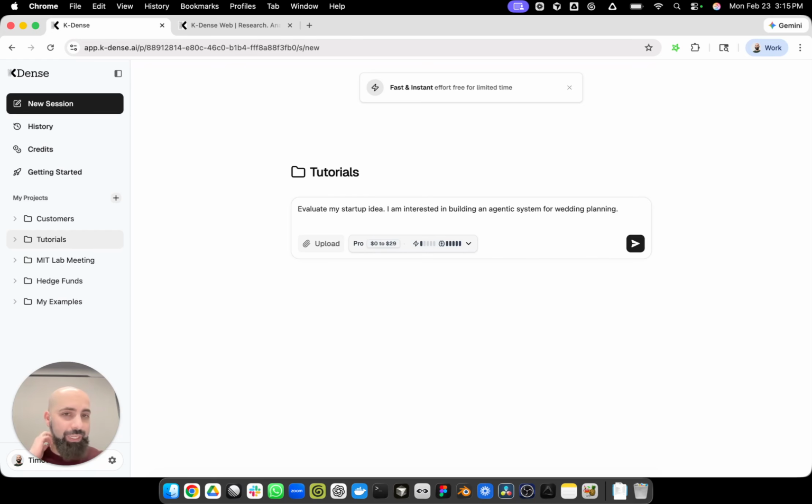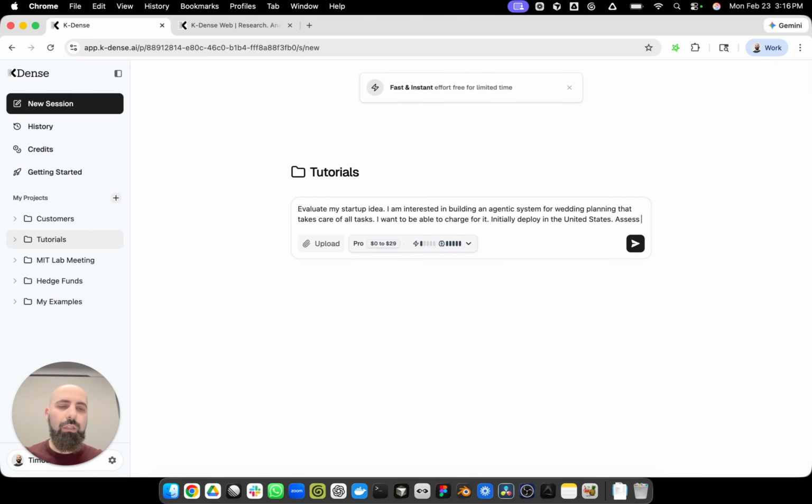So I'm interested in building an agentic system for wedding planning. Let's say that takes care of all tasks. I want to be able to charge for it. Initially deploy, let's say, in the United States. That's where I think a lot of weddings are expensive, so people can probably pay for an agentic system to do wedding planning.